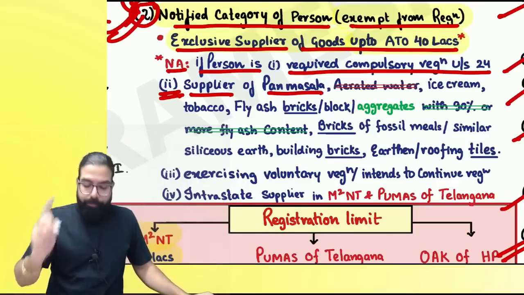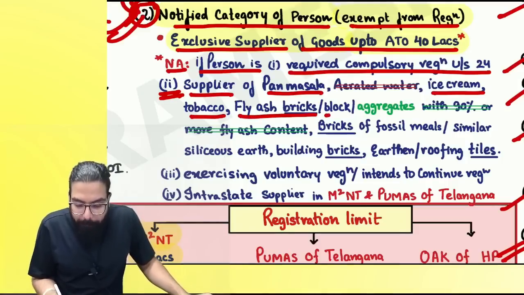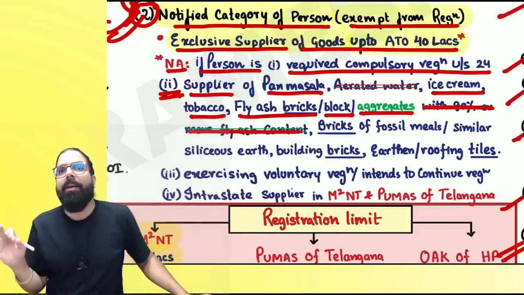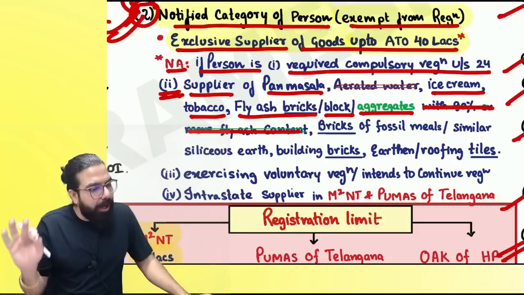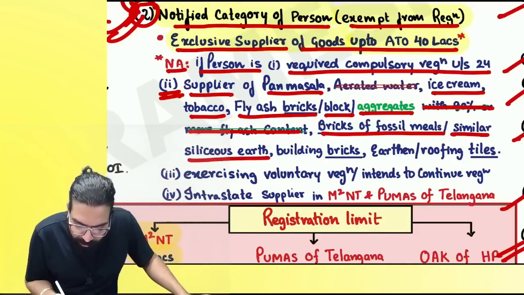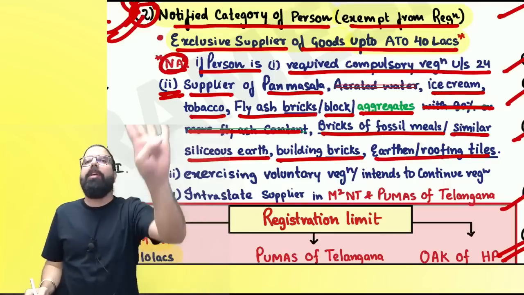Pan masala, ice cream, tobacco, fly ash, brick, block, and aggregate. See, here they have also deleted those with 90% or more fly ash content. It means if you are supplying fly ash bricks, blocks, or aggregate, bricks of fossil meal or similar siliceous earth, building bricks, earthen or roofing tile, then not applicable, it means you are not given the 40 lakh limit.